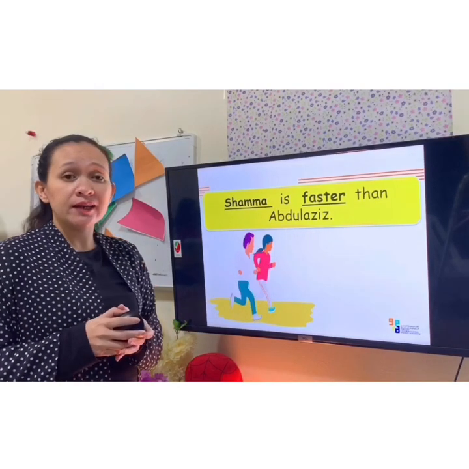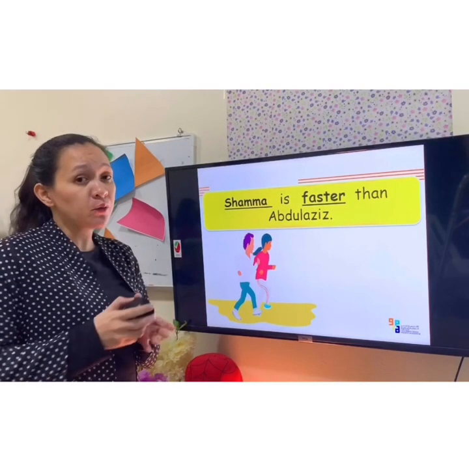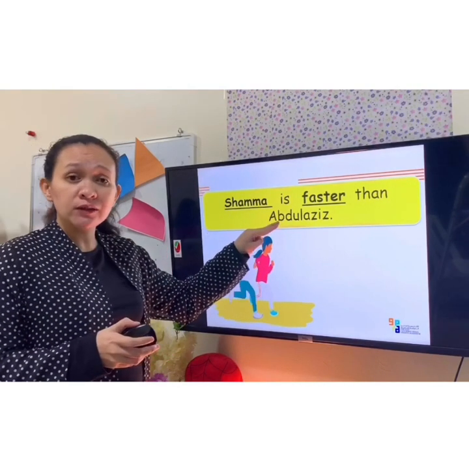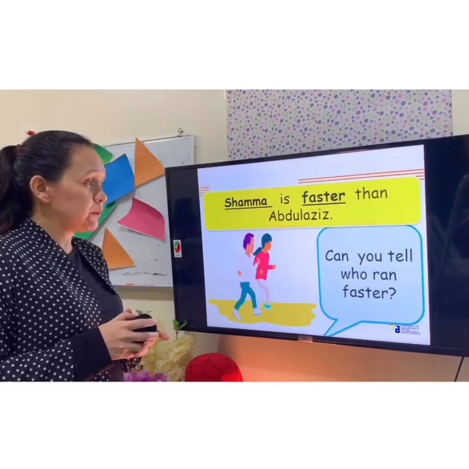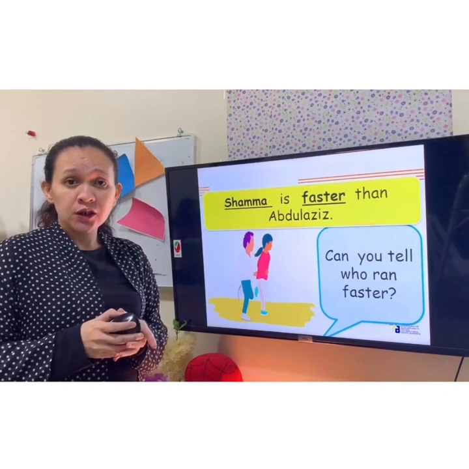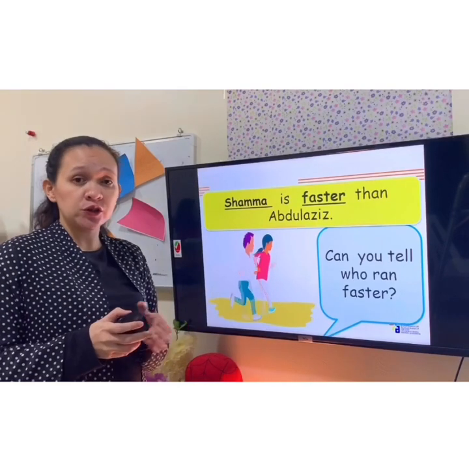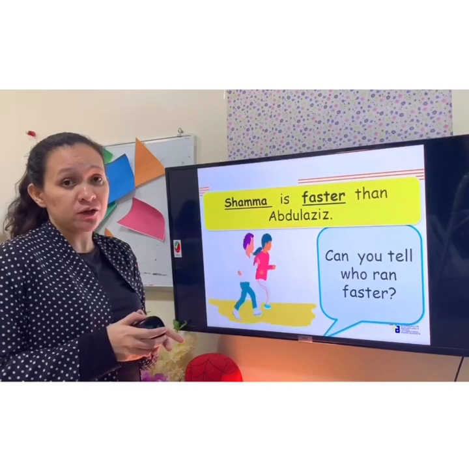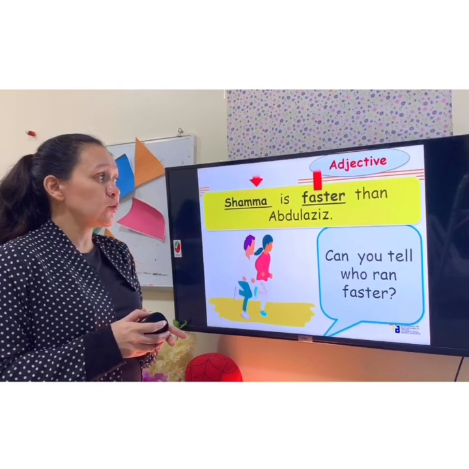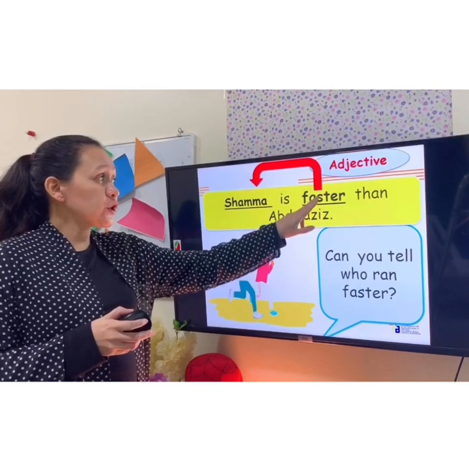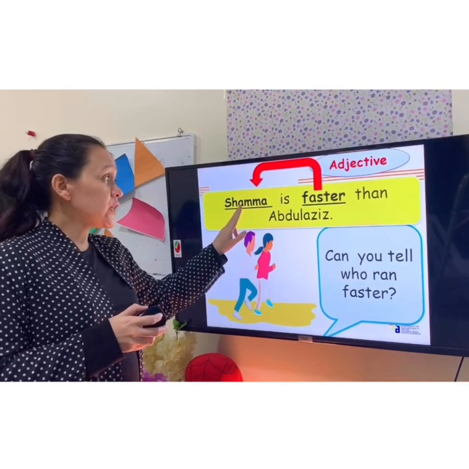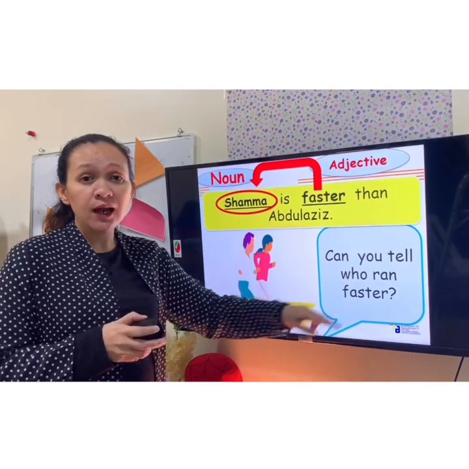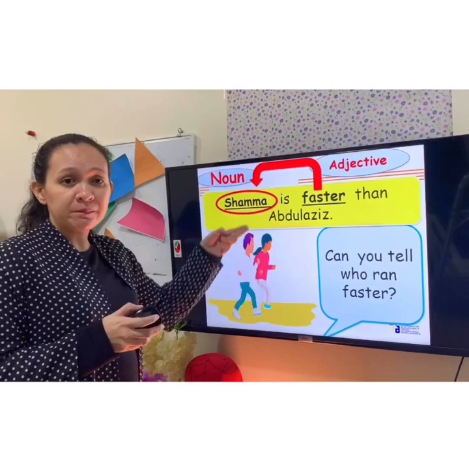Now let's check the example. Shama is faster than Abdulaziz. Now here in our sentence, we are comparing two nouns, Shama and Abdulaziz. Now I have here one question. Can you tell who ran faster? Before we answer this question, we are going to figure out where the adjective is in our sentence. Yes, the adjective here is the word faster. And faster describes Shama, which is our noun. So the question is, can you tell who ran faster? The answer is Shama. That's great.